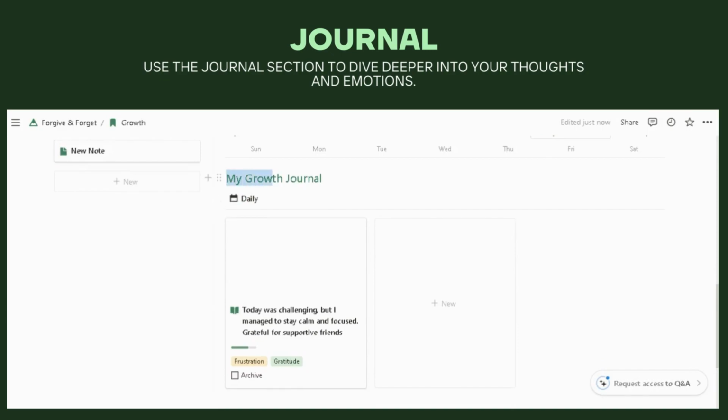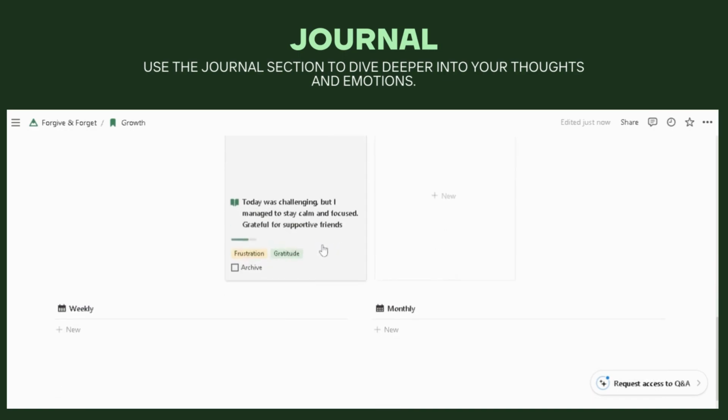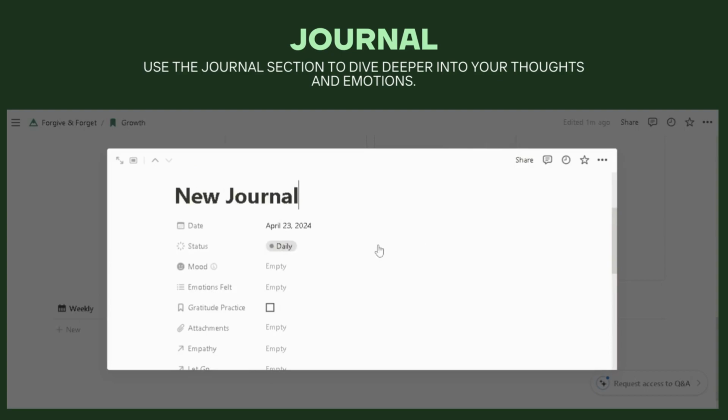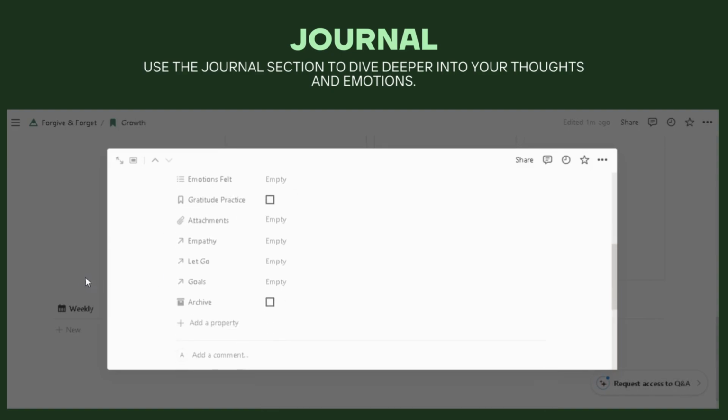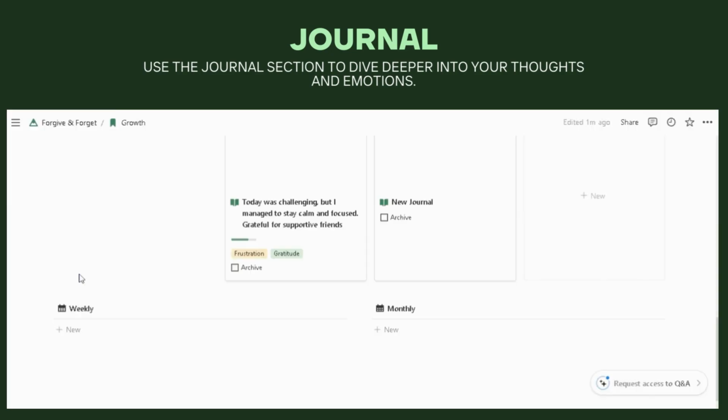Use the journal section to dive deeper into your thoughts and emotions. It helps you reflect on your experience, express gratitude, and cultivate a positive mindset. That's the whole purpose of this last method, called growth mindset.